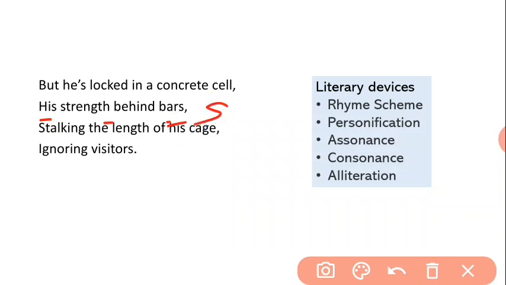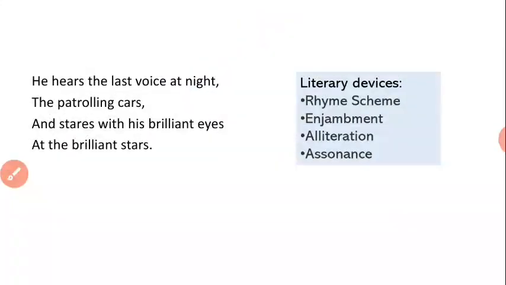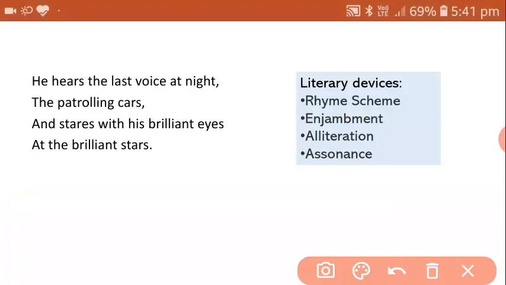Last is alliteration. That is repetition of the same sound in words in the same line. That is B and B. Behind bars, BB. Coming to the last, fifth stanza, children. The same rhyme scheme, A, B, C, B. Cars and stars. Now enjambment. You can see enjambment: and stares with brilliant eyes at the brilliant stars.